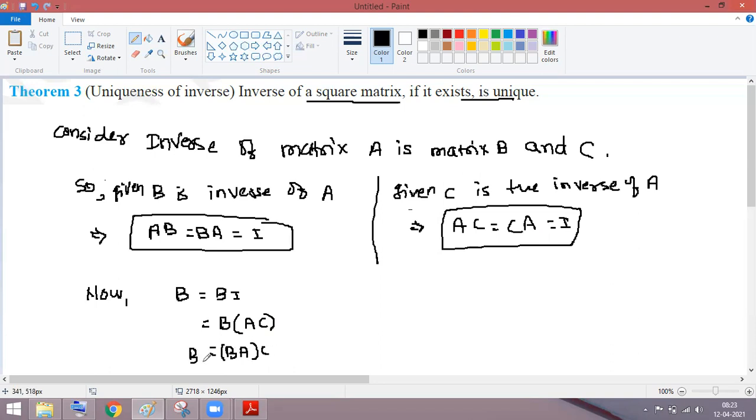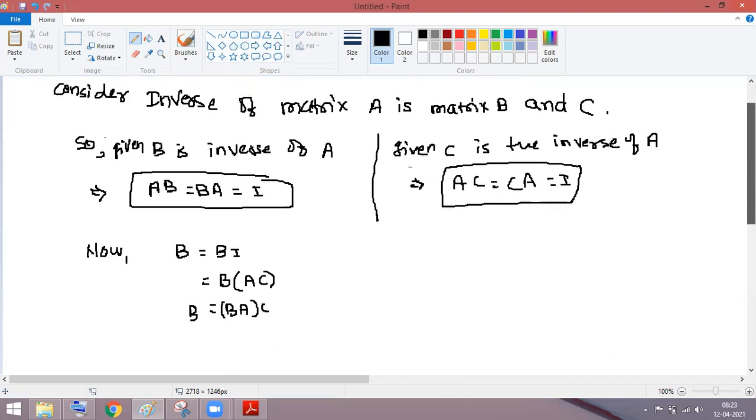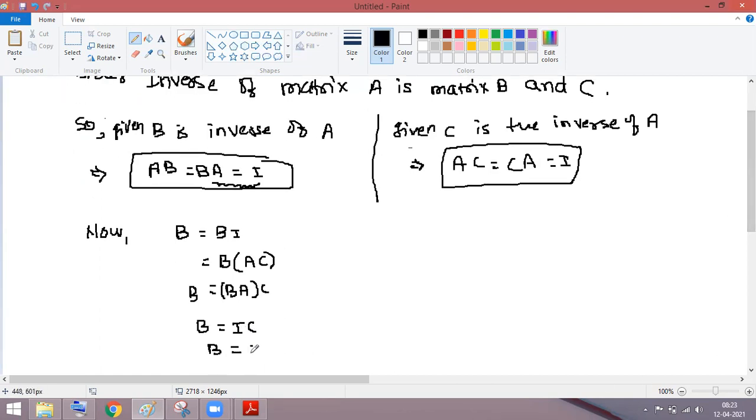Yes. So we will get B equal to BA into C. Now tell me, guys, what is BA? BA is equal to I. So can I write this is IC? And from here we will get B equal to IC. It means that I into C is basically C, and we proved here B equal to C.